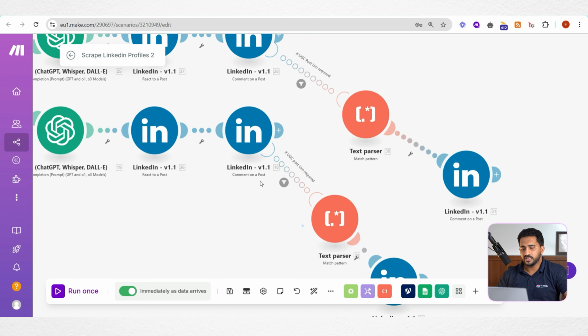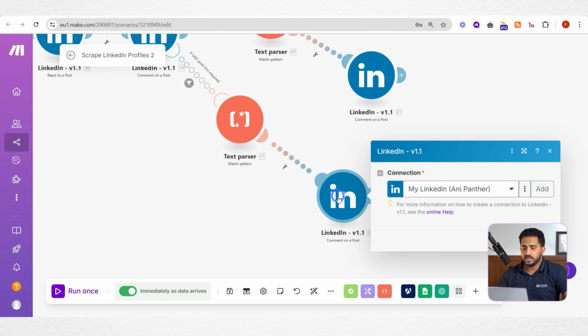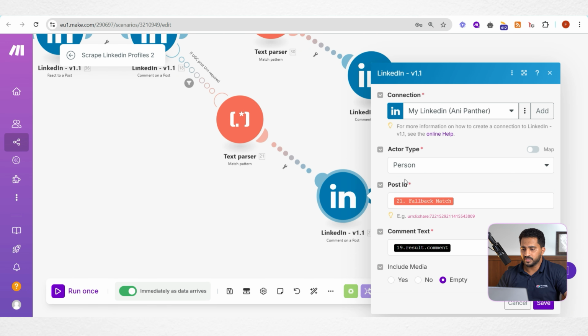So we are simply using a text parser match pattern module to get that UGC post URN using this pattern, and we are passing the error message here. So from there we will extract that UGC post URN, and here you can see we are passing it as the post ID. The other steps are the same. The comment we are passing from ChatGPT. And that's about it.